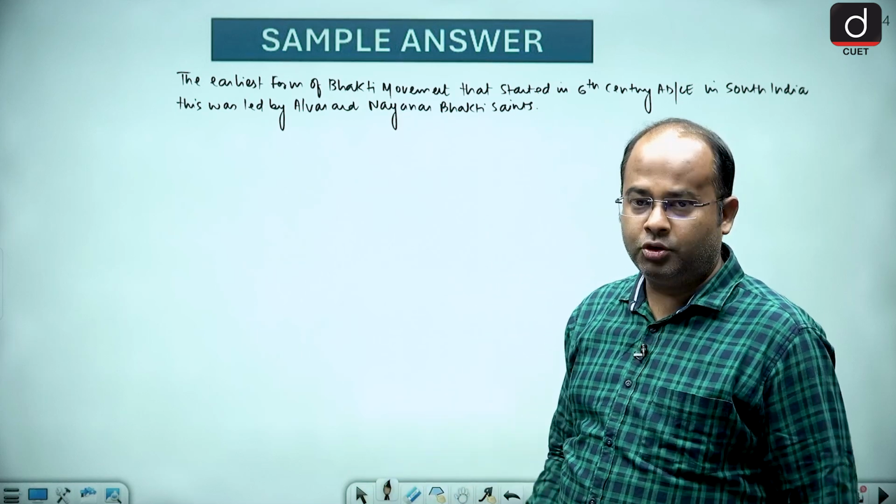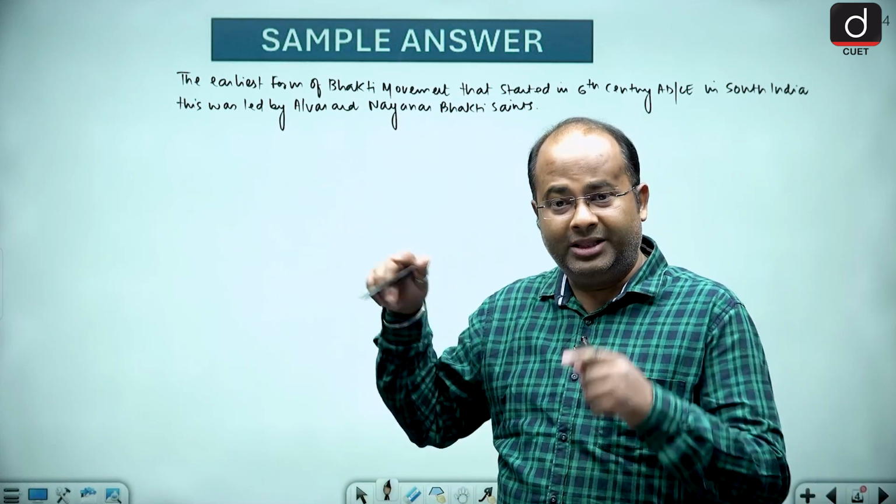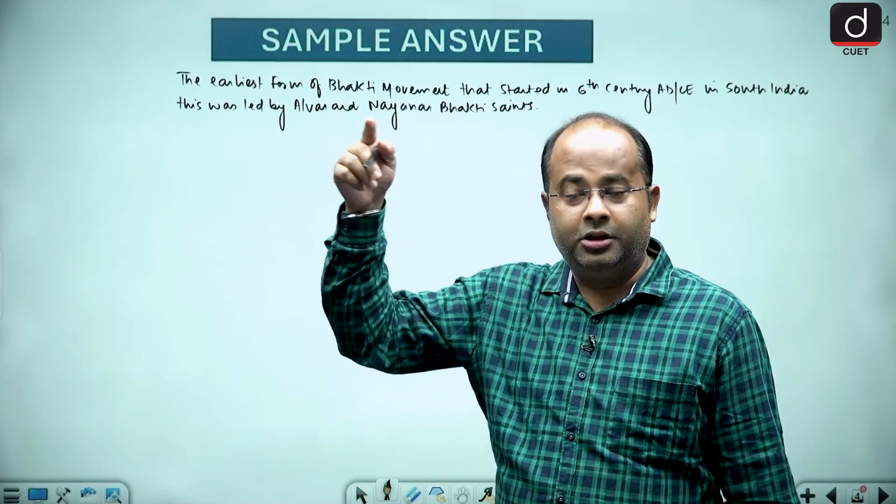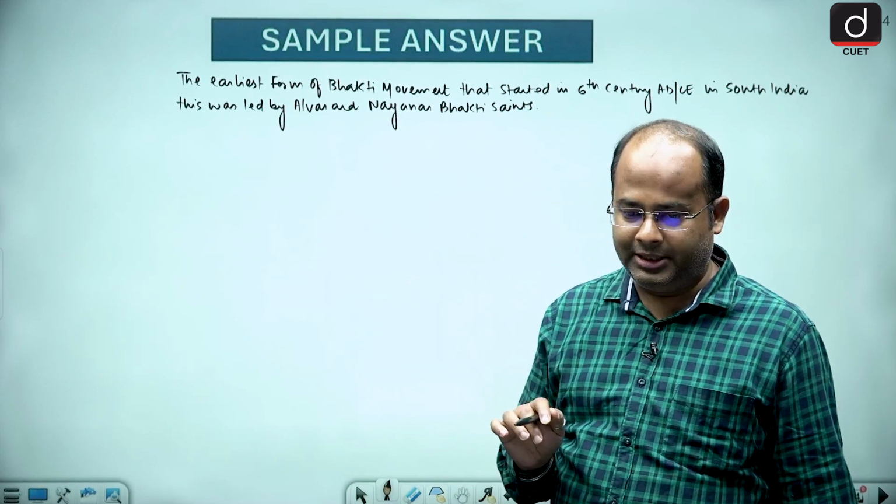Now, my dear friends, who were Alwars and Nayanars? In the second line we have to tell the examiner who were Alwars and Nayanars.